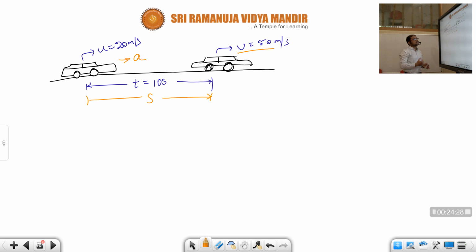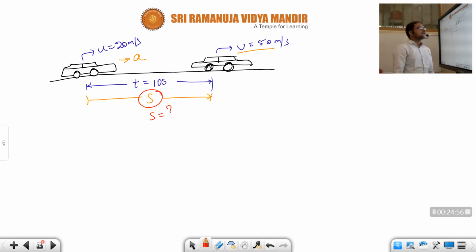Okay, children, the car is initially moving at 20 meters per second. The accelerator got pressed, so acceleration came for that car, and the car moved some distance up to 10 seconds, and its velocity increased to 50 meters per second. Okay, children, this is the given data. So we need to find this distance s.